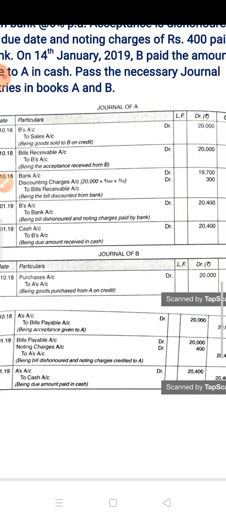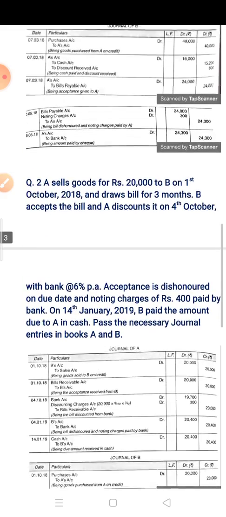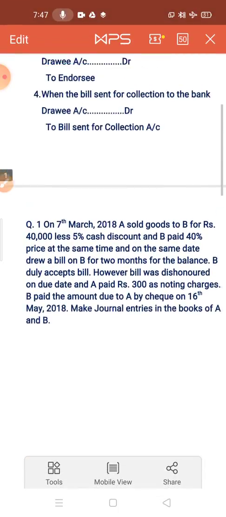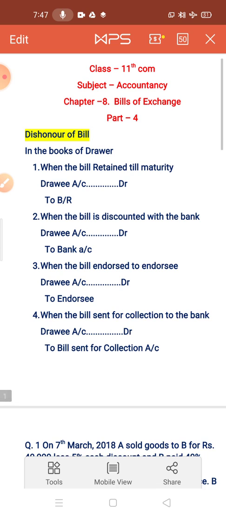Children, today I have explained the 2 cases of dishonor of a bill. In the next part I will explain the other 2 cases. Till now, practice these 2 cases and complete your work in your fair notebook.